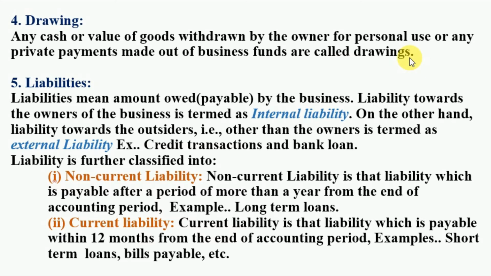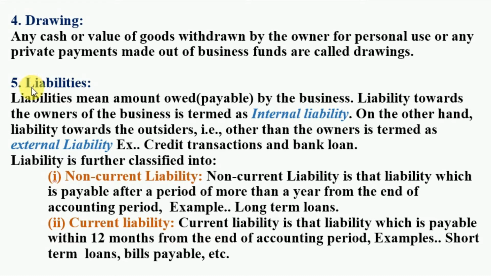We can take another example also. If a proprietor withdraws some amount of money from business for paying their children's school fee, okay, that withdrawal is also known as what, a drawing. I hope this is clear to you all.